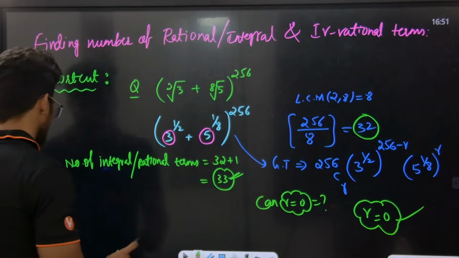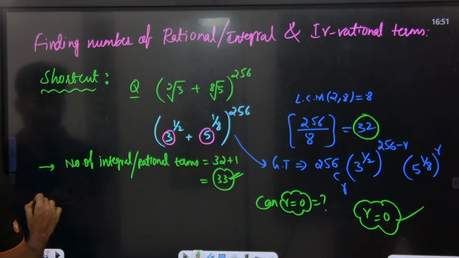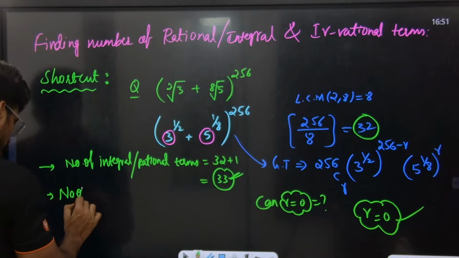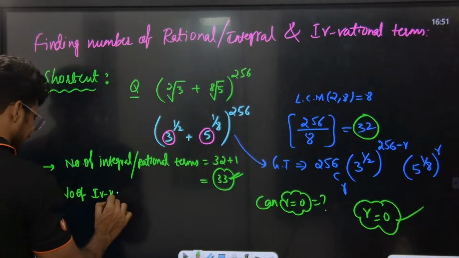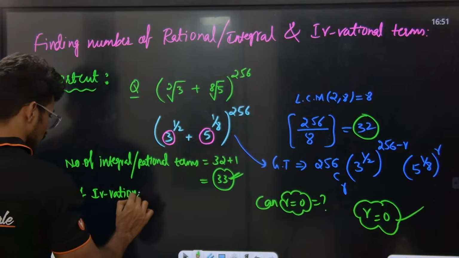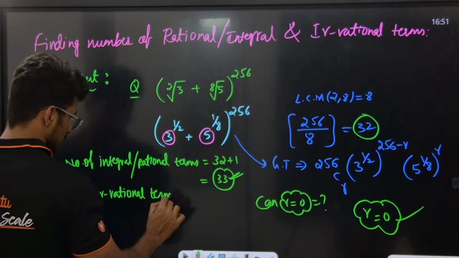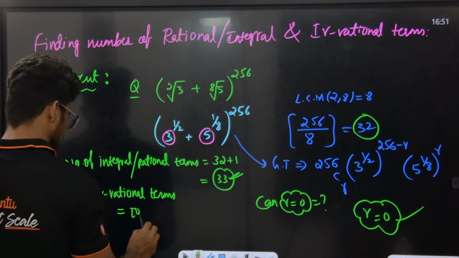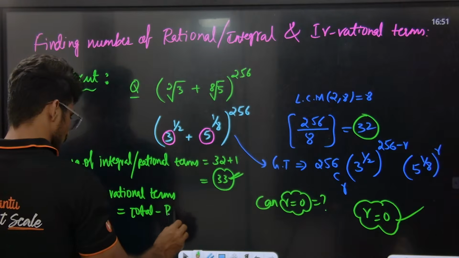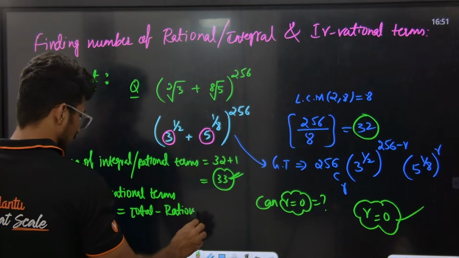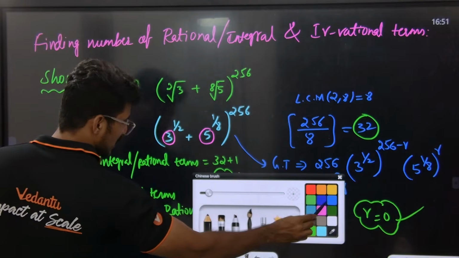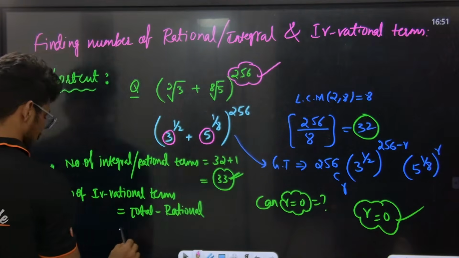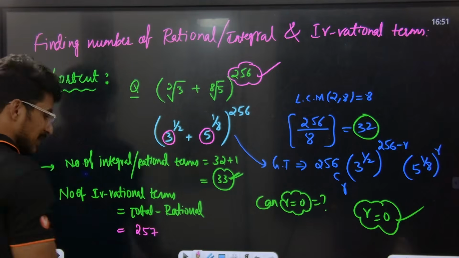If I have to find out the number of irrational terms, இதுக்கு என்ன பண்ணணும்? Total minus rational or integral, anything works. So total how many terms are there? Total 257 terms will be there, isn't it?